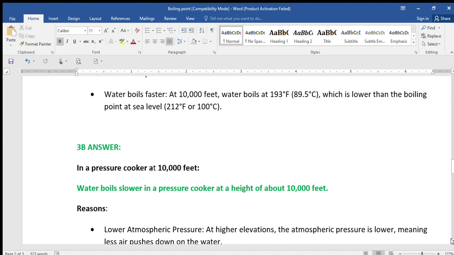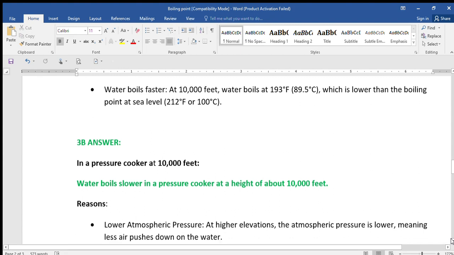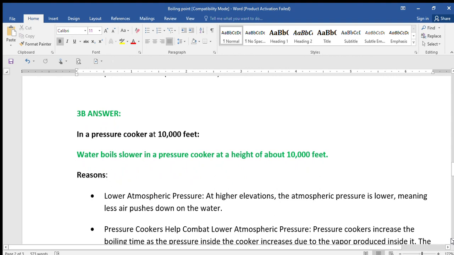Now, at higher elevations, atmospheric pressure is lower. But what happens to the boiling point? Inside a pressure cooker, the build of a pressure cooker is such that an increased pressure is operative inside the pressure cooker. So the use of a pressure cooker will help you to combat the lower atmospheric pressure that is outside.